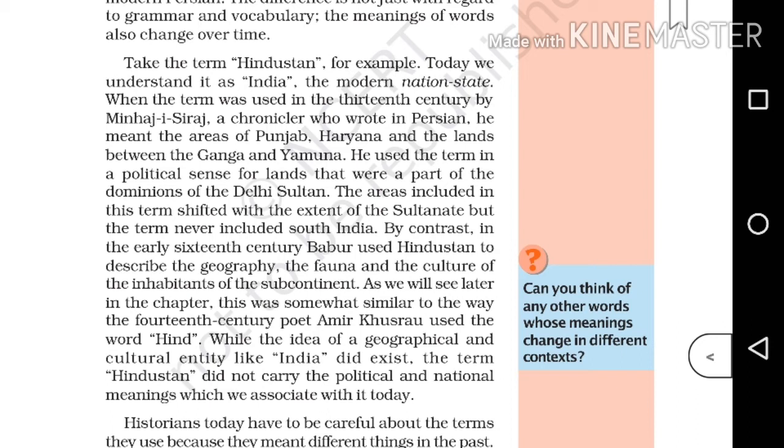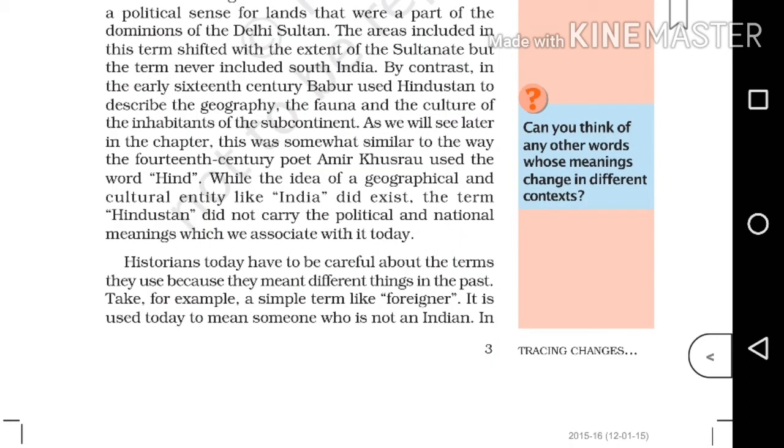So it does not include South India. By contrast, in the early 16th century, Babur used Hindustan to describe the geography, the fauna and the culture of the inhabitants of the subcontinent. As we will see later in this chapter, this was somewhat similar to the way the 14th century poet Amir Khusraw used the word Hind.